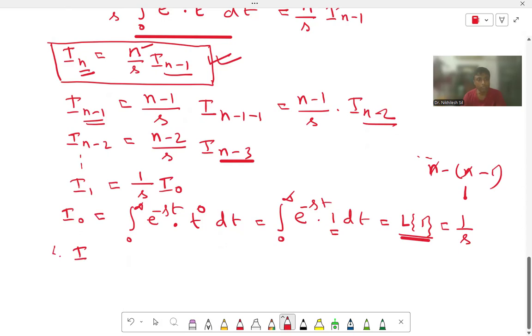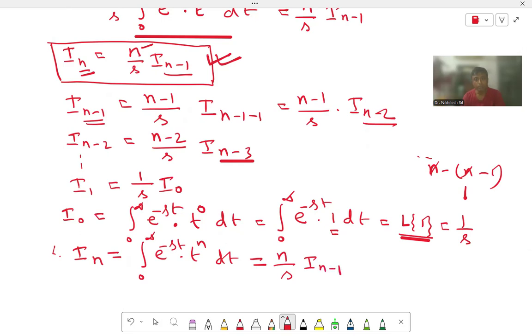So now we are putting the value of In. In is equal to the integration from 0 to infinity of e to the power minus st times t to the power n dt. We have to find this value. This is equal to, we already have the formula, n by s times I(n-1).